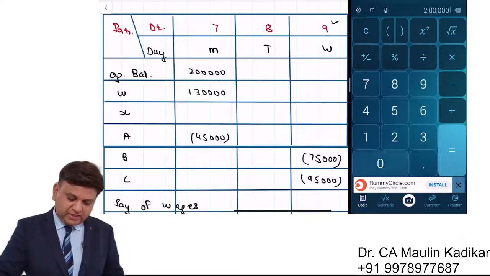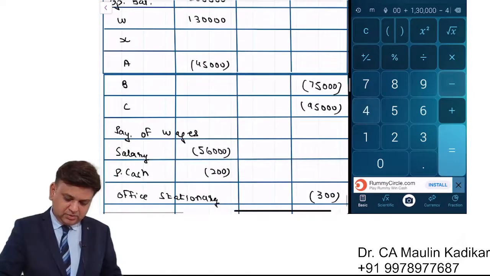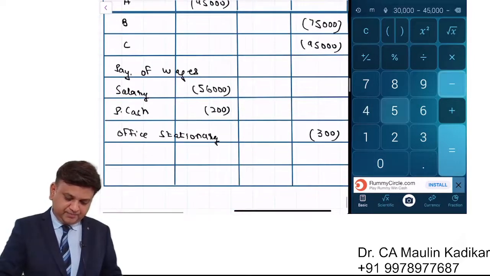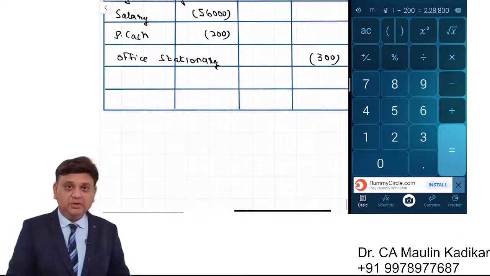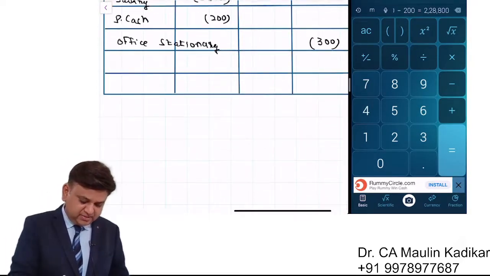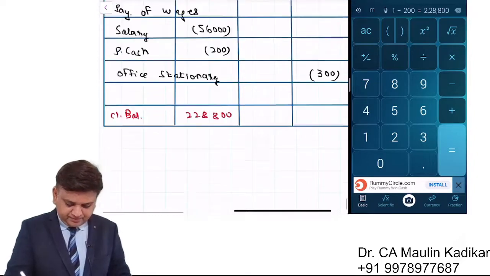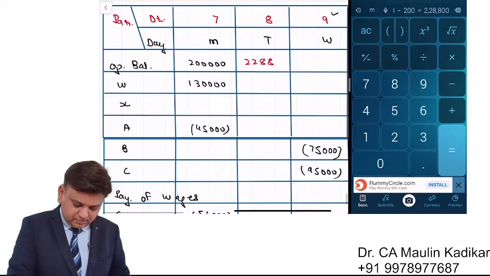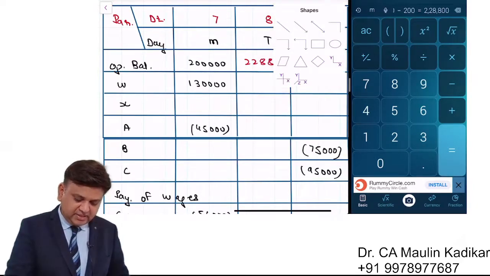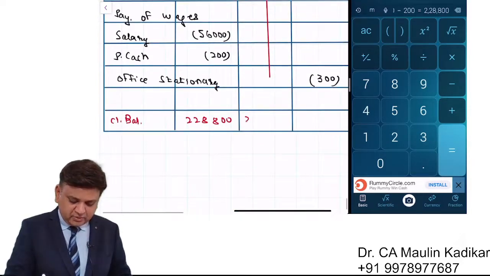So the opening balance is 2 lakhs plus 1,30,000 minus 45,000 minus 56,000 minus 200. So we would be having the closing balance 2,28,800. That is the opening balance of the next day. We can see that in the passbook there is no entry on 8th. So the opening and closing balance would be same.